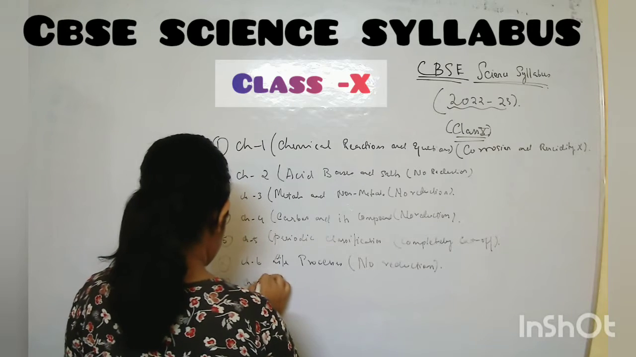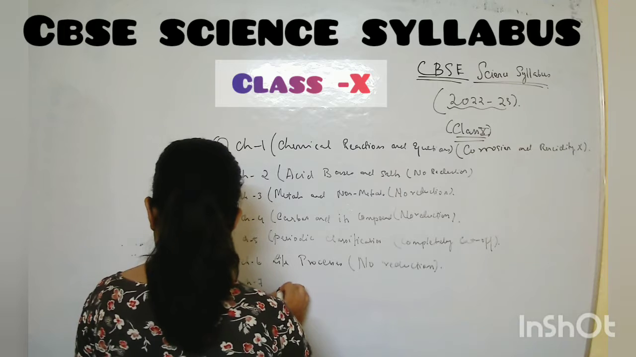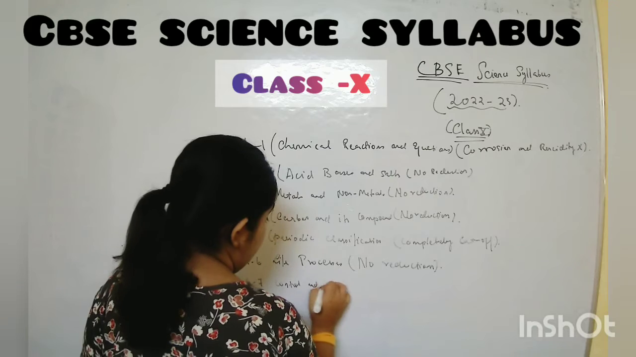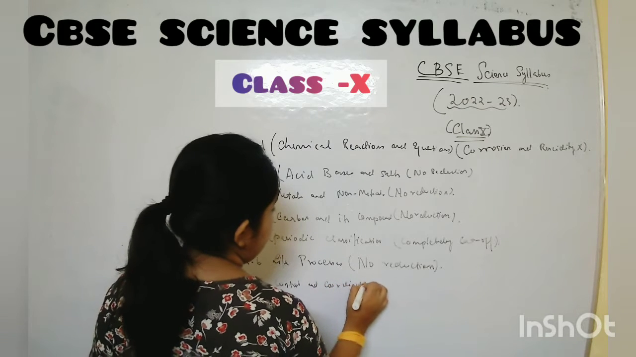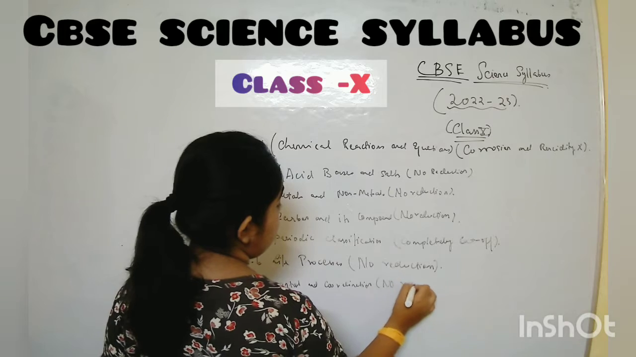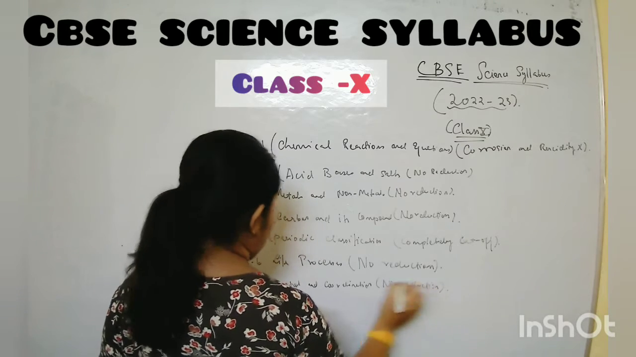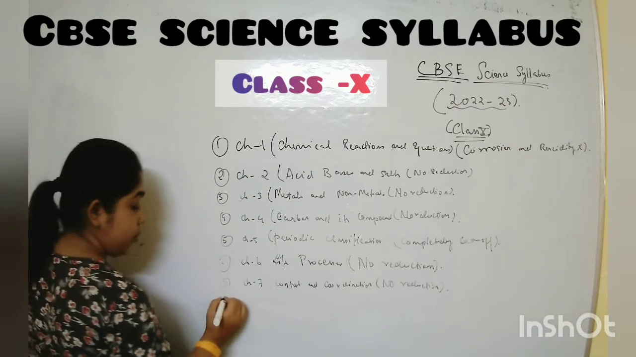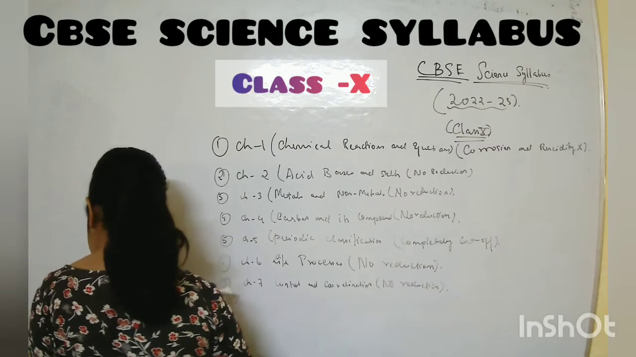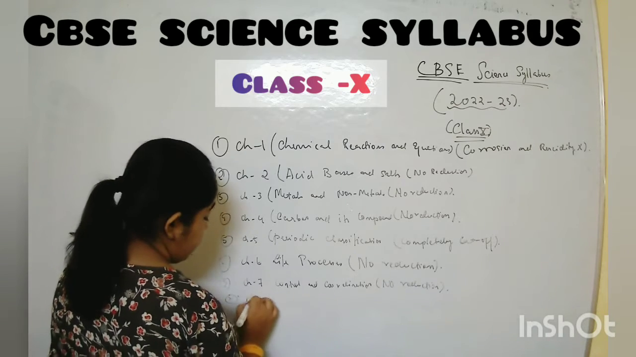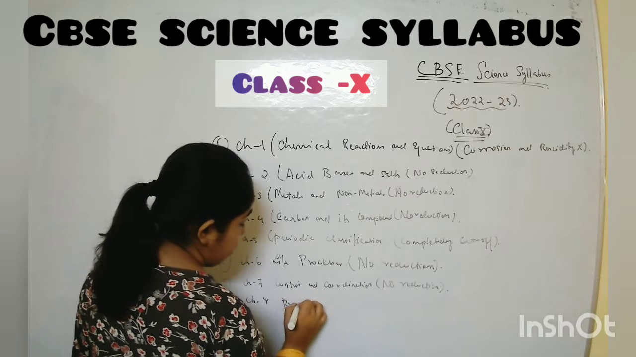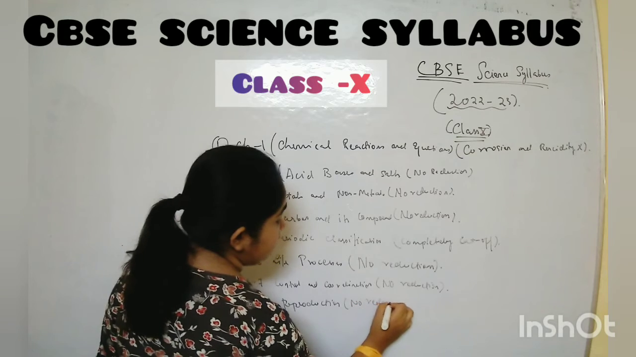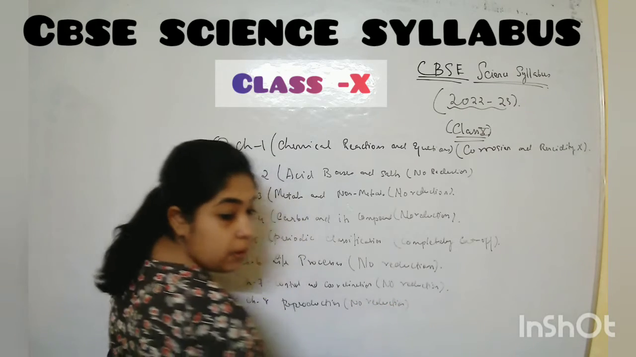Chapter number 7, control and coordination. Here also students no reduction. Is it visible properly? Okay. Chapter number 8, that is reproduction. In this chapter also, here you have got no reduction. Here also no reduction.